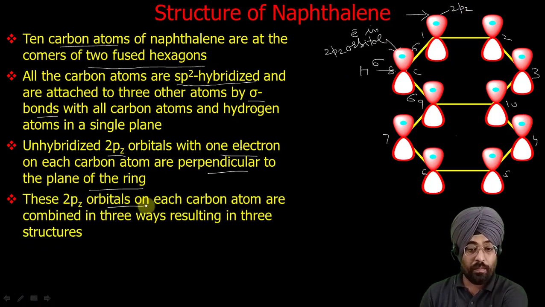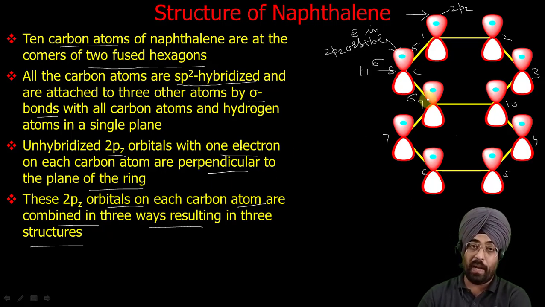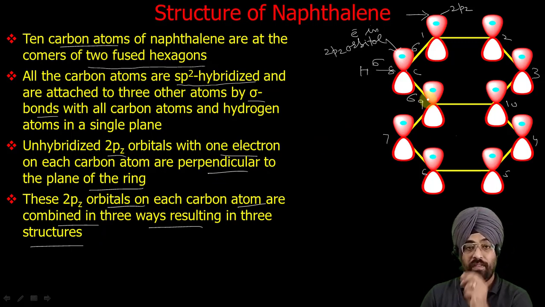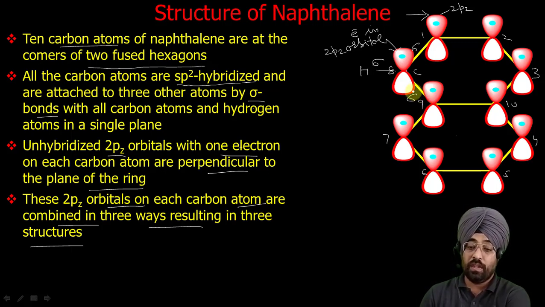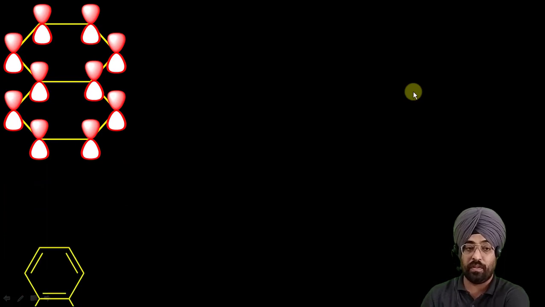And these 2pz orbitals on each carbon atom can combine in 3 ways, resulting in 3 structures. Like we have seen in benzene, there were 2 ways by which these can overlap to give you 2 resonating structures of benzene. In case of naphthalene, we have 3 possibilities by which these orbitals can combine to give you 3 resonating structures of naphthalene. Now let us see what those structures are.